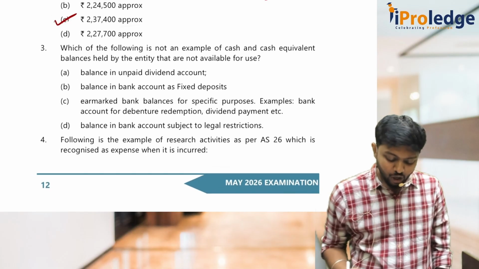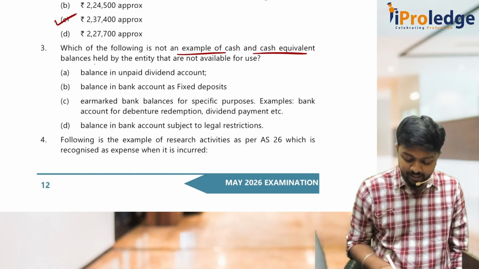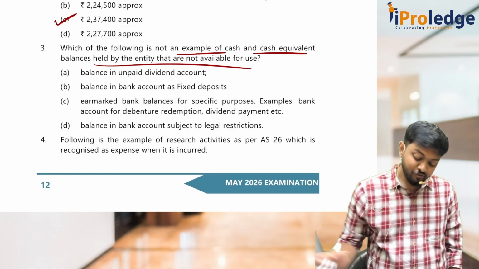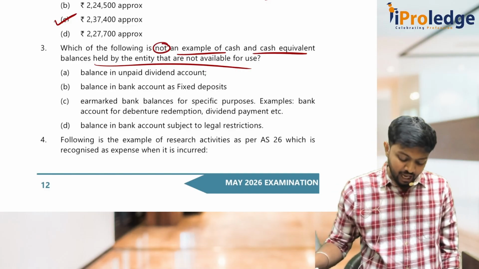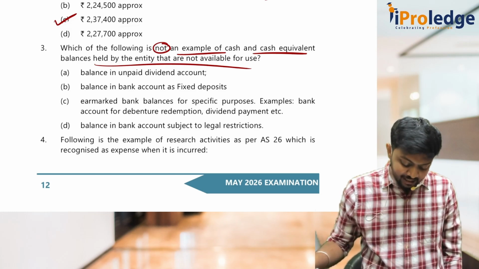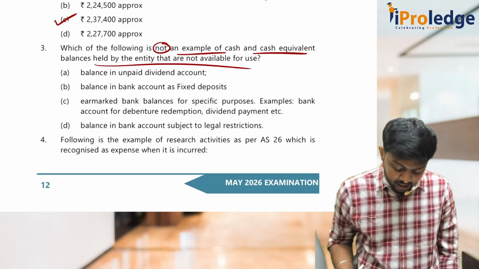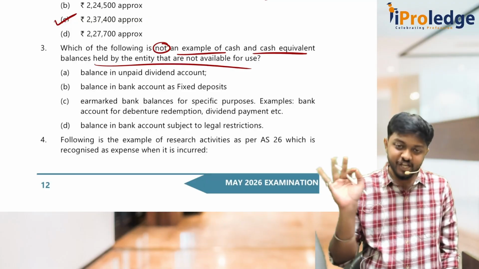Which of the following is not an example of cash and cash equivalent balances held by the entity that are not available for use? Which of the following is not an example? Balance in unpaid dividend account, balance in bank account as FD, earmarked bank balances for specific purpose, balance in bank account subject to legal restriction. Guys, try. Which one is not cash and cash equivalent?